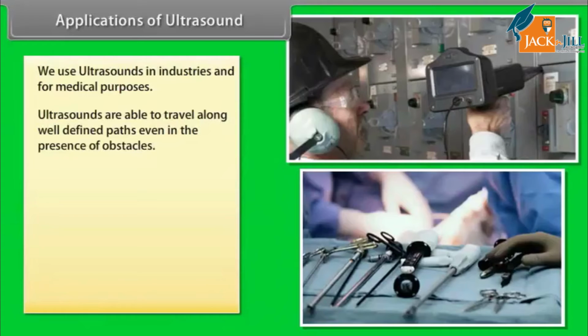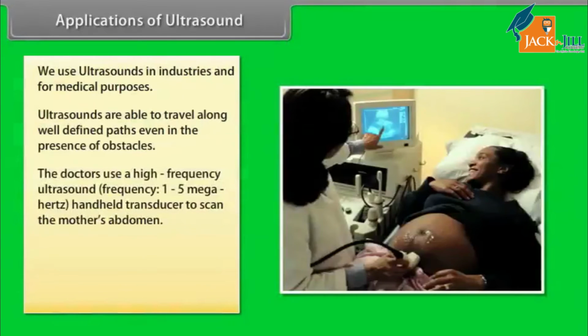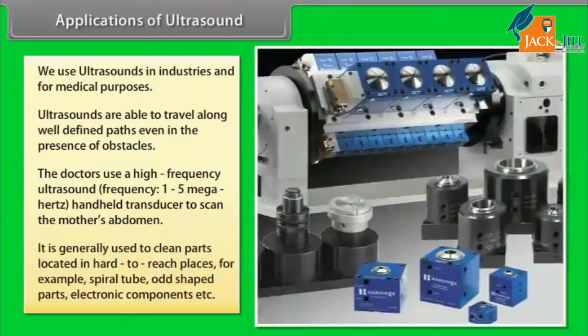Ultrasounds are able to travel along well-defined paths, even in the presence of obstacles. The doctors use a high-frequency ultrasound handheld transducer to scan the mother's abdomen. It is generally used to clean parts located in hard-to-reach places, for example, spiral tube, odd-shaped parts, electronic components, etc.